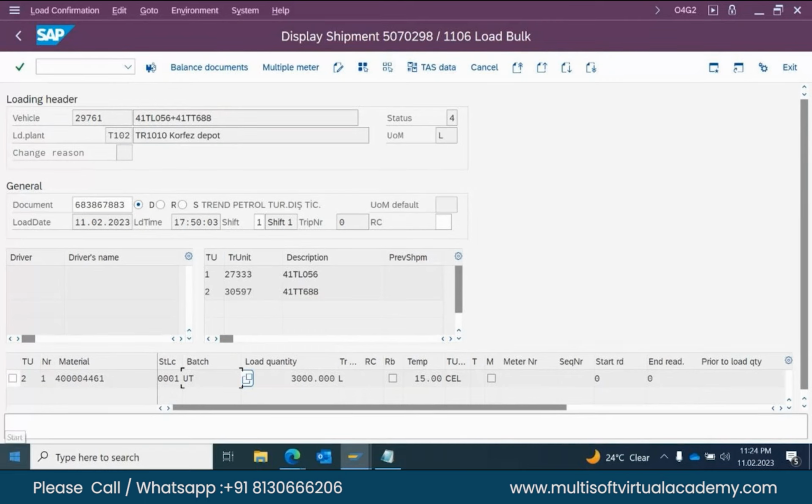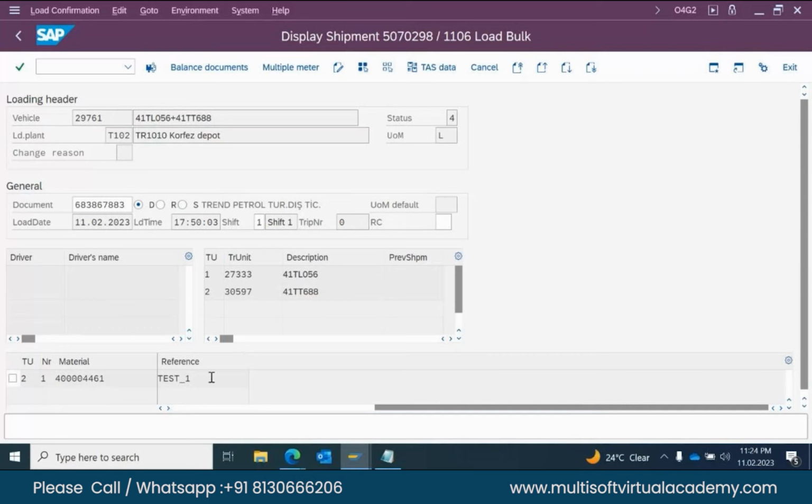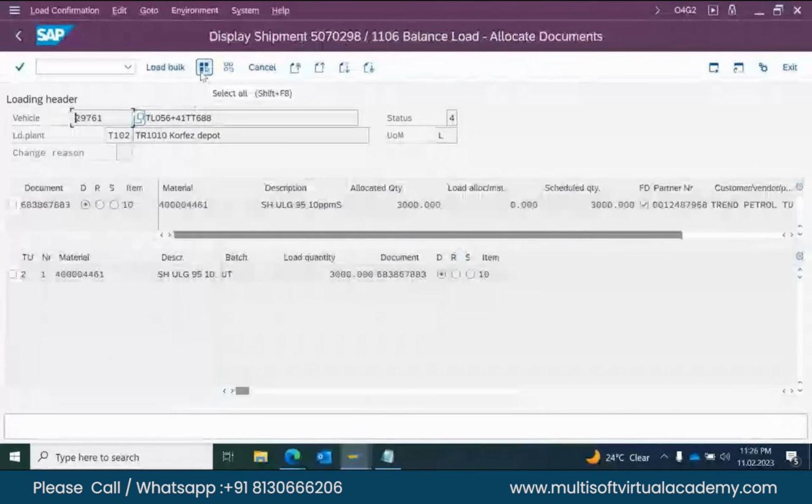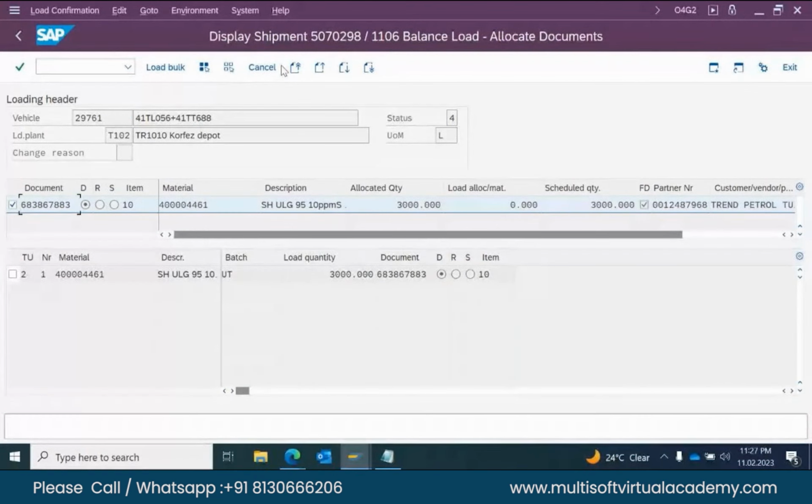Okay, sir. Use that shipment number, batch and storage location, and here the reference. The reference number, if you see into that scheduled From tab, there you can see that reference tab is there. So the mandatory fields here are batch, storage location and reference. Then click on that balance document and select this and activate. Once you activate and confirm, then your loading document got generated.